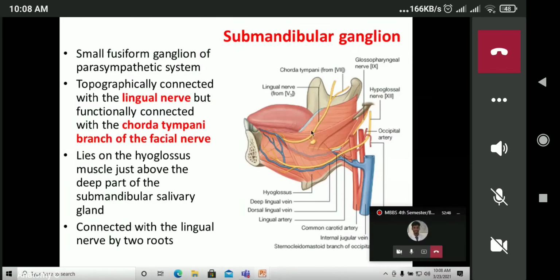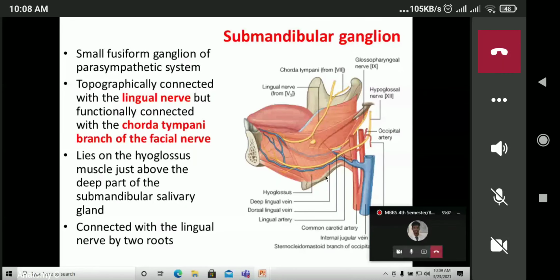Okay, so this is the lingual nerve. Posterior root, anterior root, and this one is the submandibular ganglion. So it is topographically related with the lingual nerve, but functionally it is related with the chorda tympani branch of the facial nerve. So here all the structures can be appreciated.